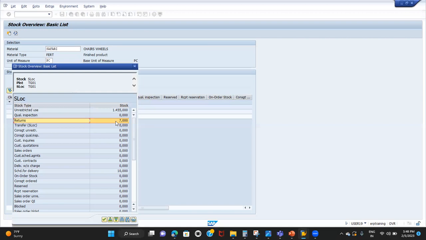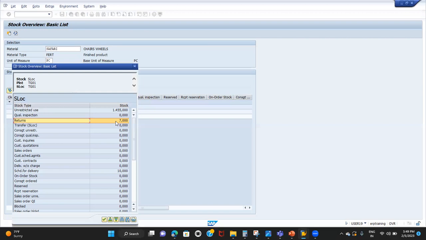Okay. When we create the return, where is it shown that a damaged product is being returned? The order itself is a return order. It could be that he doesn't want it and he's returning it. It's not damaged, it's in good condition and resellable condition. So the company doesn't know that. Unless they do the quality inspection, how will they know whether it is in working condition or not? The moment you receive the material from the customers, though it is not damaged, they will not put it in the unrestricted stock, right?